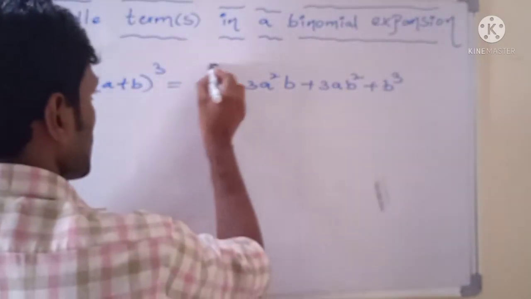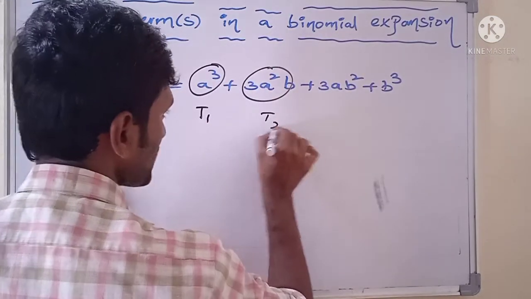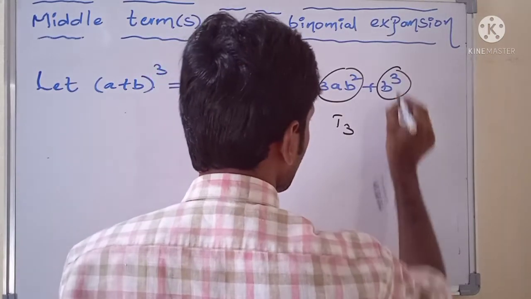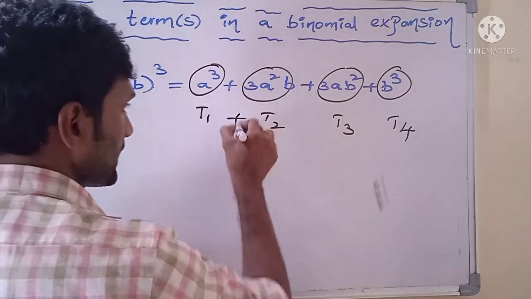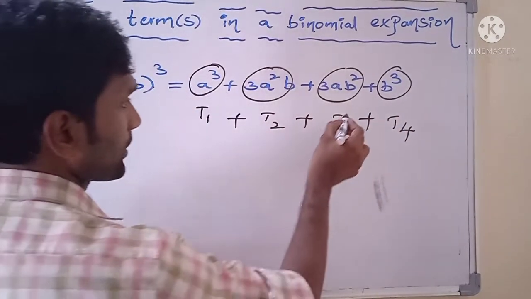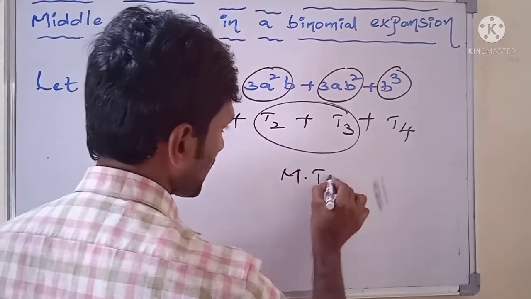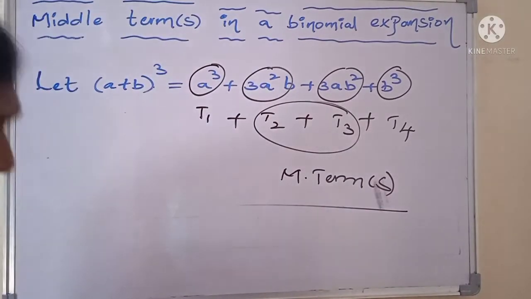See this one. Here a cube is called the first term, 3a square b is called the second term, 3ab square is known as the third term, and b cube is known as the fourth term. In this expansion, we have two middle terms, t2 and t3, both called the middle terms of the binomial expansion.